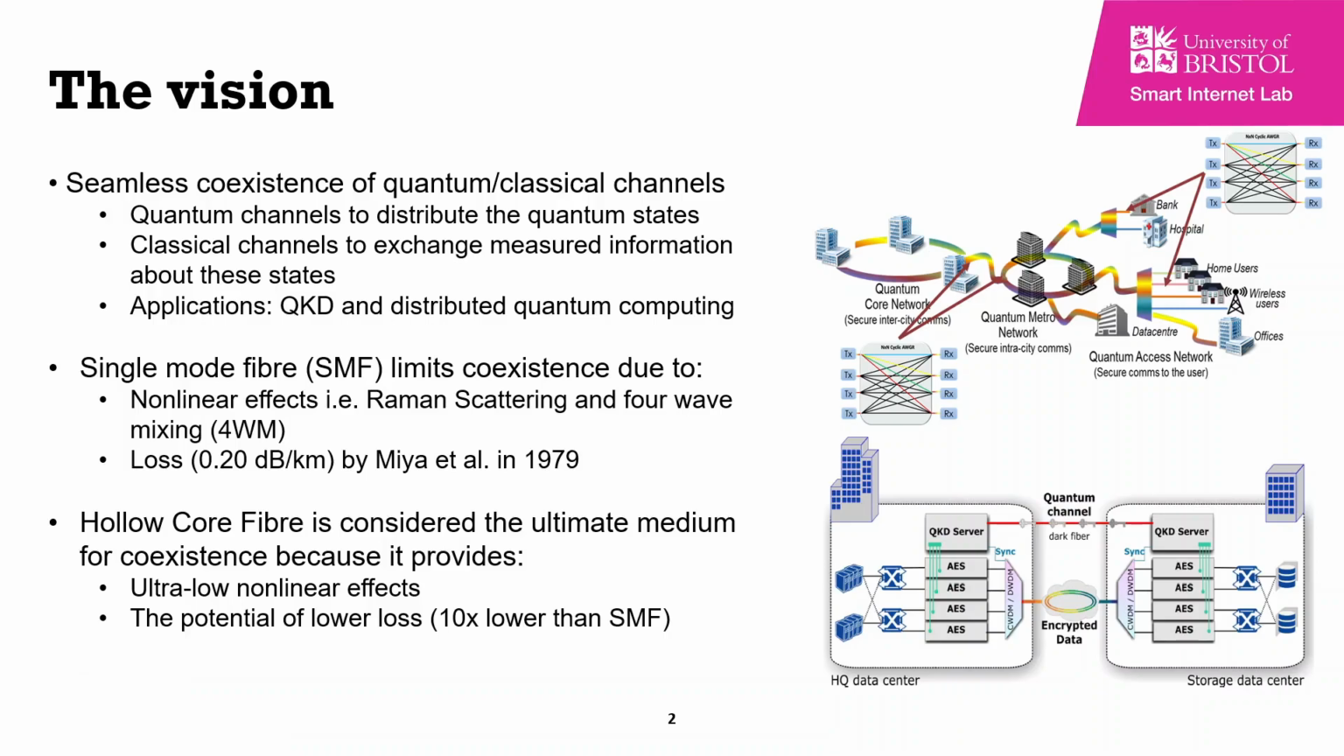Since the light travels in a hollow core, it has ultra-low latency, ultra-low nonlinear effects, flat and low chromatic dispersion, which are very important features in the coexistence of quantum and classical channels. It also has the potential of having an extremely low loss, 10 times lower than a single-mode fiber.